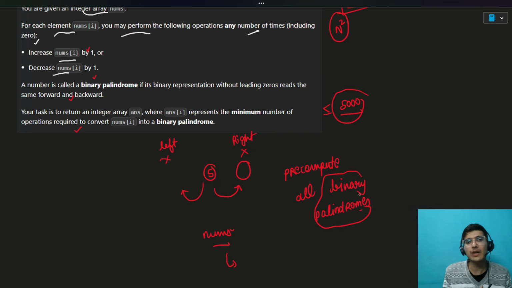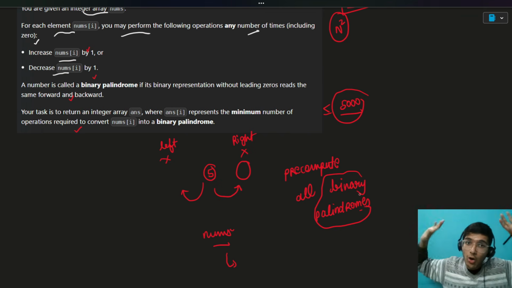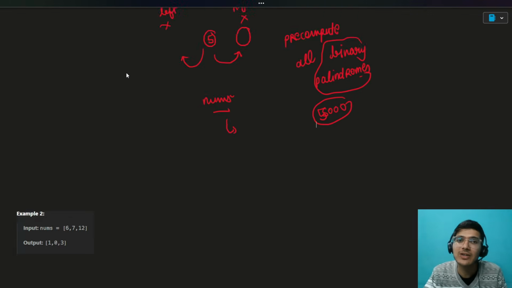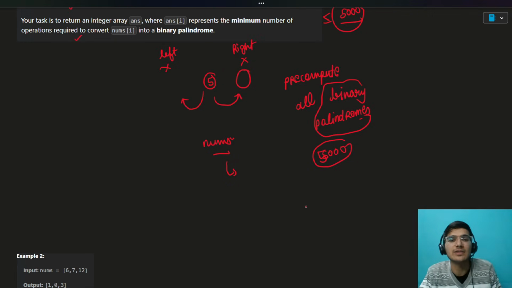Let's try to find all the binary palindromic numbers, not really all, only in the range 5000, because our number is still 5000 only. And how can we check whether a number is binary palindromic or not? How much time complexity do you think it will require? It is very simple.